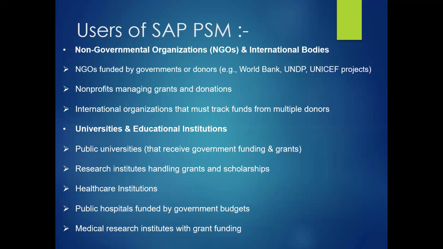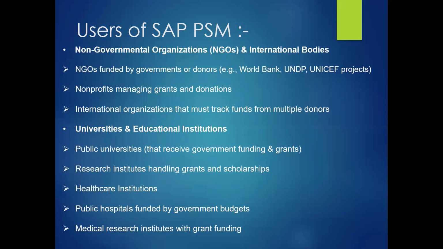What would UNICEF and the World Bank be expecting? They are expecting that if they have donated funds for a particular purpose, those funds should be utilized only for that purpose, and it should be possible to control, manage, plan and monitor the funds.